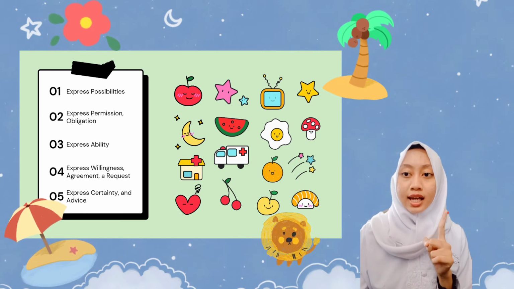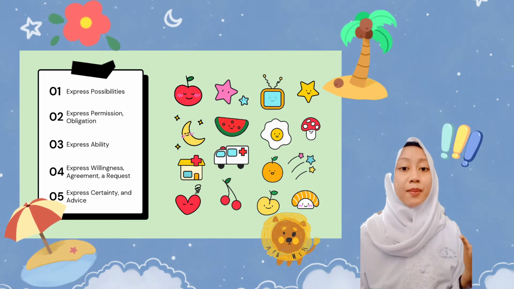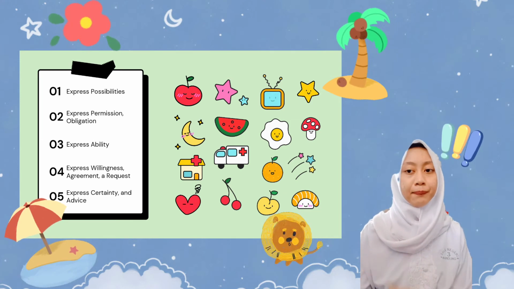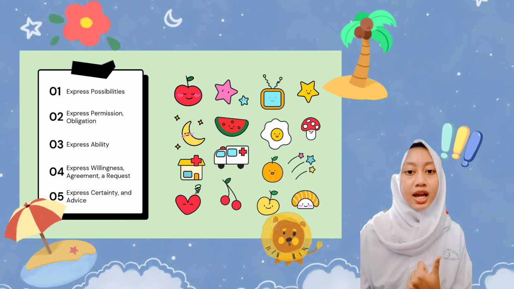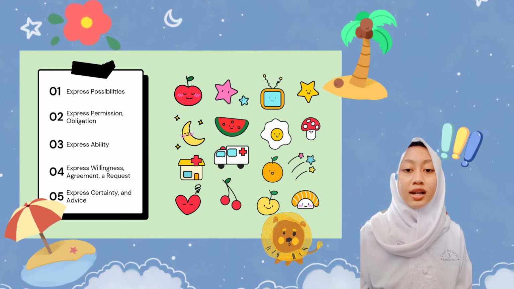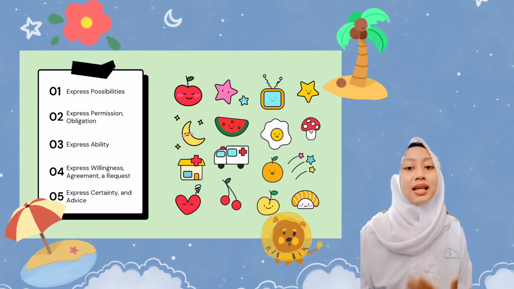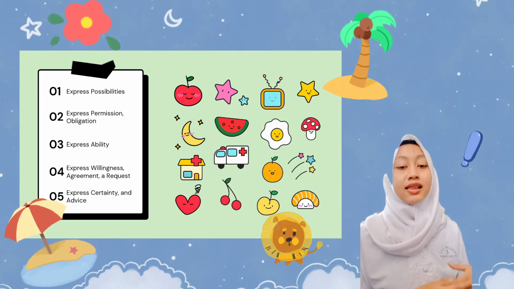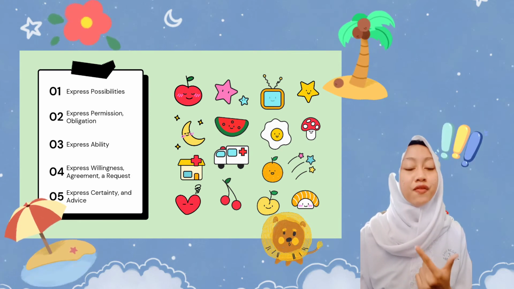The first one is expressing possibilities. If we know something might happen, we should say it with a modal verb. And then for the second one, there's expressing permission and obligation. The next one is expressing ability, and then expressing willingness, agreement, and asking a request to people. And then the last one, but not least, to express certainty and giving advice to people.